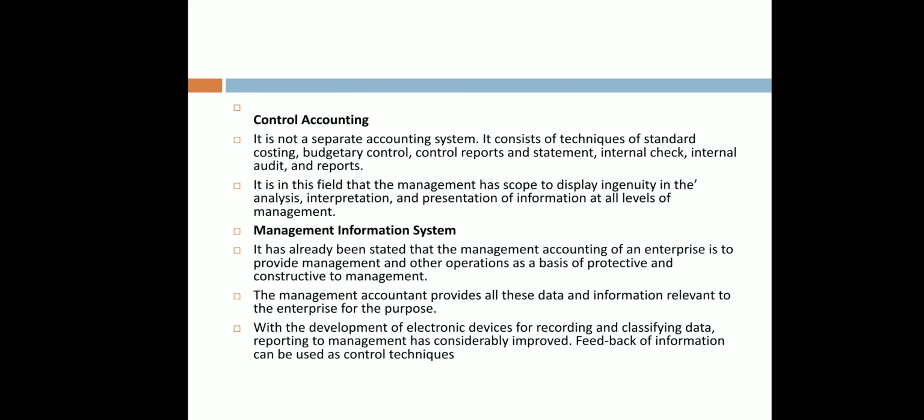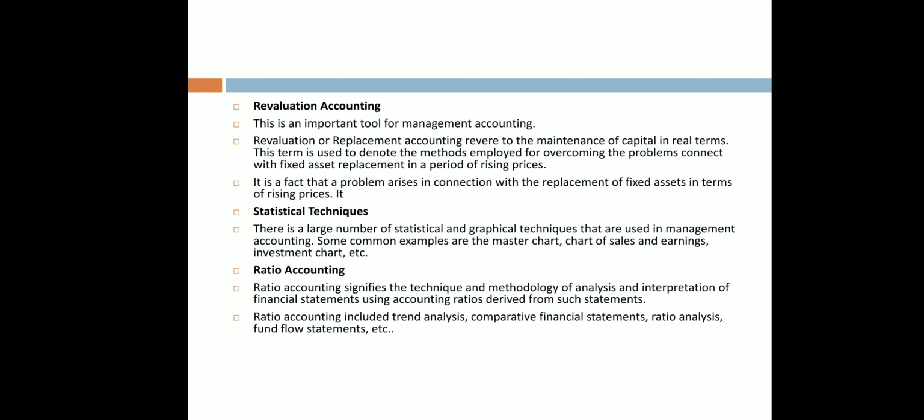Next is management information system. It is mainly concerned with providing information. The management accountant provides all the data and information relevant to the enterprise for the purpose. With the development of electronic devices for recording and classifying, reporting has considerably improved. Feedback can be used as a control technique.